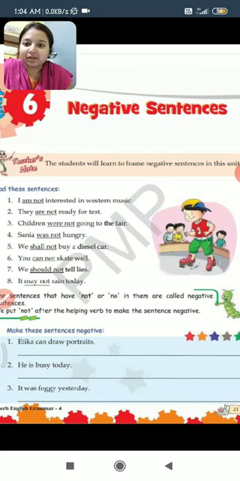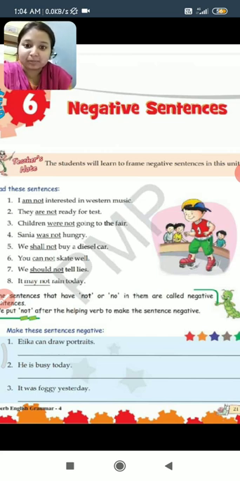So, today we'll start chapter 6, that is negative sentences. Today we'll learn to frame negative sentences. We'll learn how negative sentences are formed. So, the sentences that have not or no in them are called negative sentences.